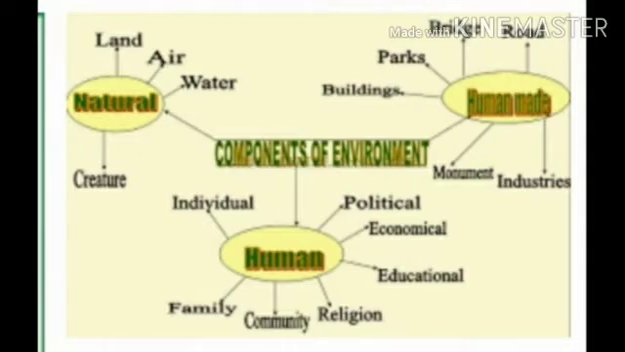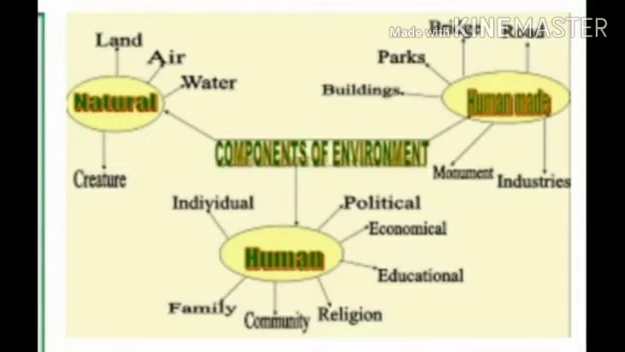We have natural, human made and human. In the natural category we have land, air, water and all living things, meaning the biosphere. Coming to human made, all buildings, parks, bridges, roads, industries and monuments. Coming to human, that is every individual, family, community, religion, educational, economic and political situation.